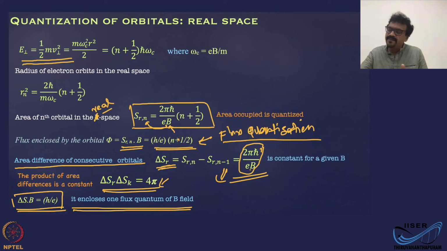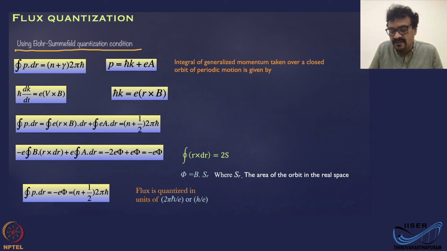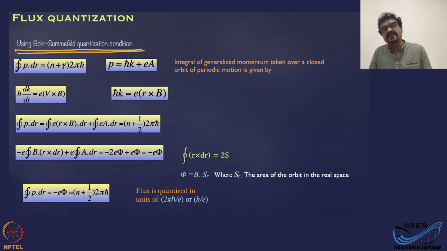The same flux quantization you can get from a completely different picture, that is by using the Bohr-Sommerfeld quantization condition.